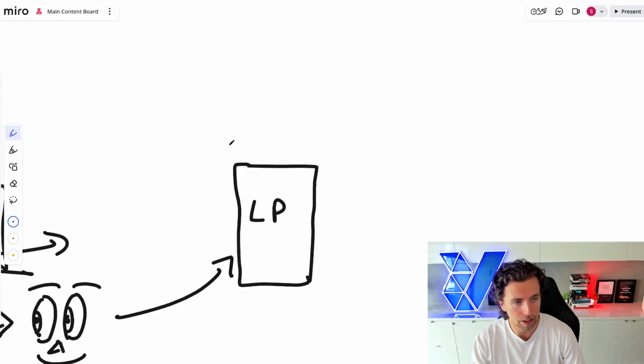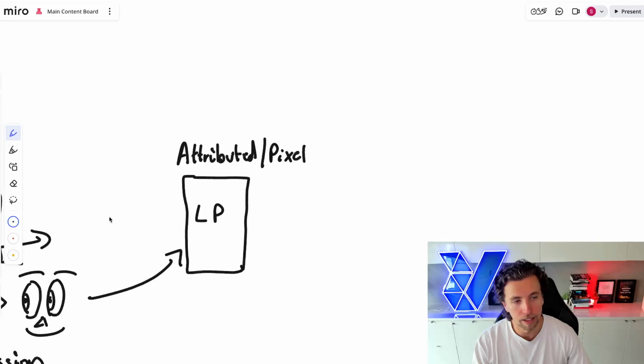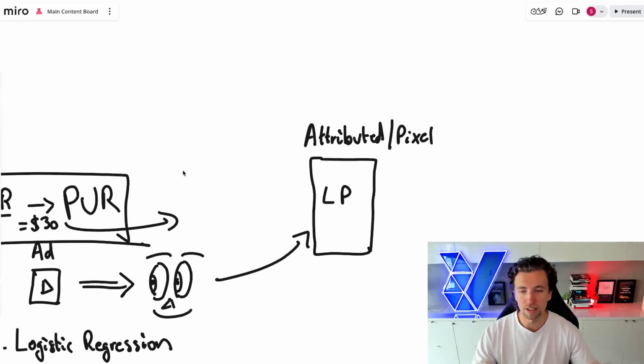And so the user's going to go onto the website and they're going to interact in a bunch of ways that are going to be hopefully attributed using a pixel. We then take all of this data and we feed it back into the platform to do two things. And this is what ends up being really interesting about how machine learning works within the platform. And this is the learning phase that you'll sometimes hear referenced by a lot of people.